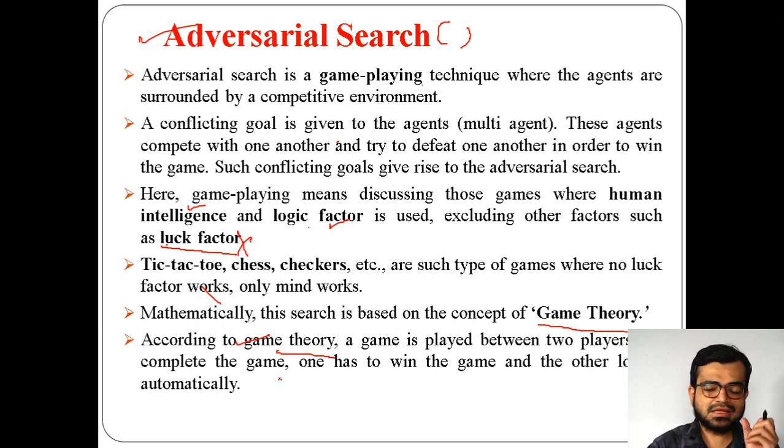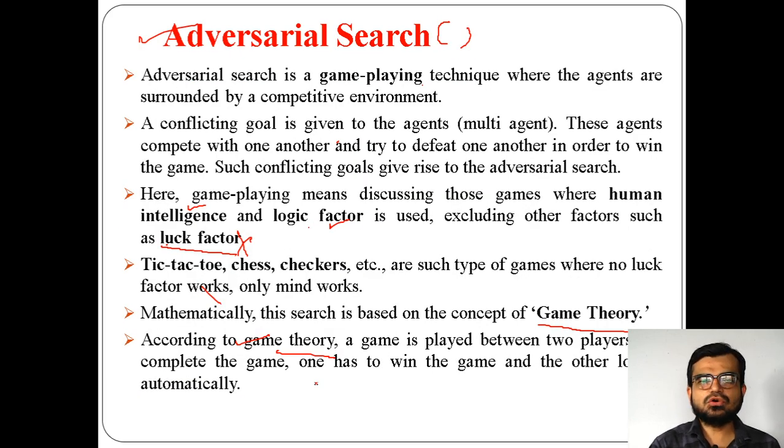But there is also a seldom option, something like a tie, where none of them can win or none of them can lose. You can say a draw. So in that sense it can also happen, but mostly what happens is either one person wins the game or the other one loses.